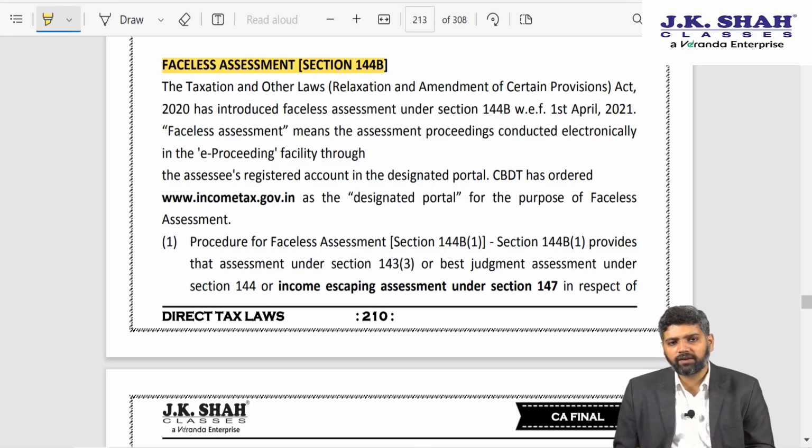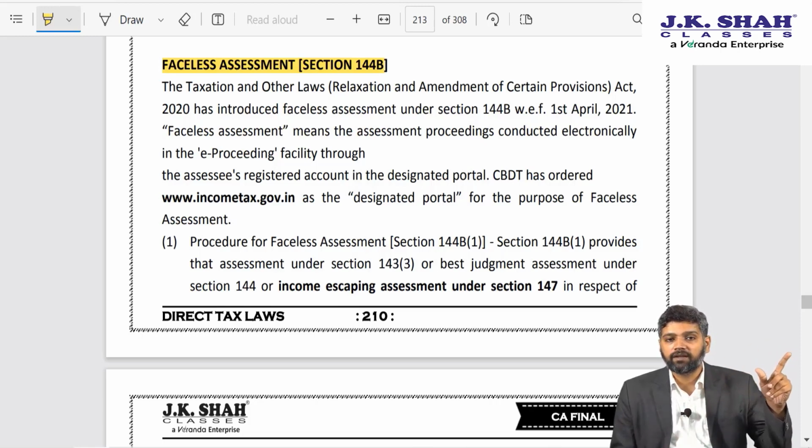One small amendment this year which the government has brought about is that under section 144B, there used to be a subsection 9. Subsection 9 used to say that if the procedure given in faceless assessment, that is, the assessing officer has to give an opportunity of being heard. If a show cause notice is given, then first a draft assessment order has to be passed, shown to the assessee. Only after assessee replies, then the final assessment order has to be passed. Don't confuse this with the draft order under DRP chapter. This is show cause notice, which is called as draft order.